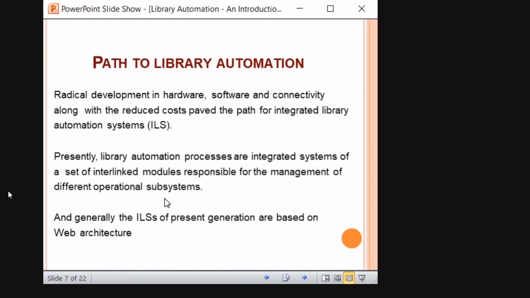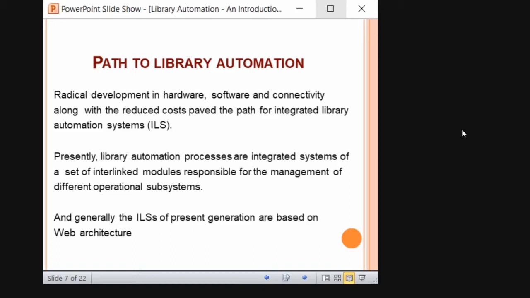Whenever we automate something, we need some hardware and software requirements. That is true, right? So hardware, software, connectivity, along with reduced costs, pave the path for integrated automated library systems. So that is the path for automation. That is a prerequisite actually. Without a computer and without hardware, you cannot automate anything, right? So you need a machine. As I said earlier, automation is doing the routine work with the help of a machine. In our case here, it's a computer, server, or whatever, and library automation software. The base is the computer. The hardware will be the computer, right? The software will be library automation. Whatever software you install for library automation, that will be the software.